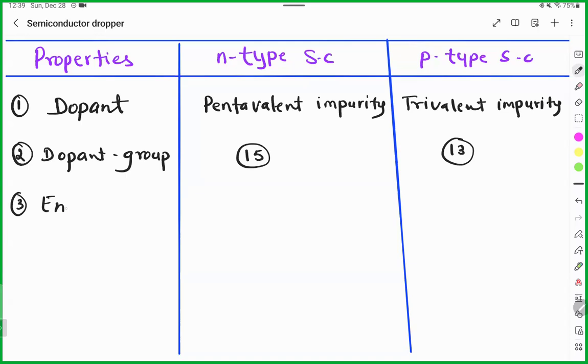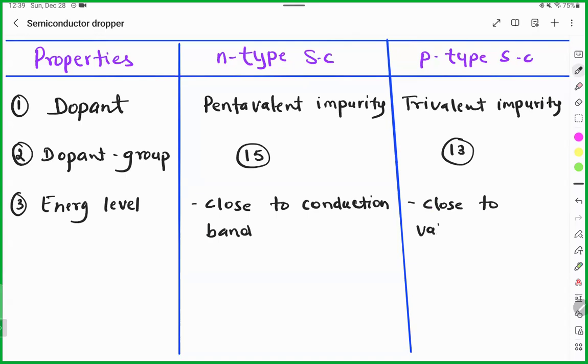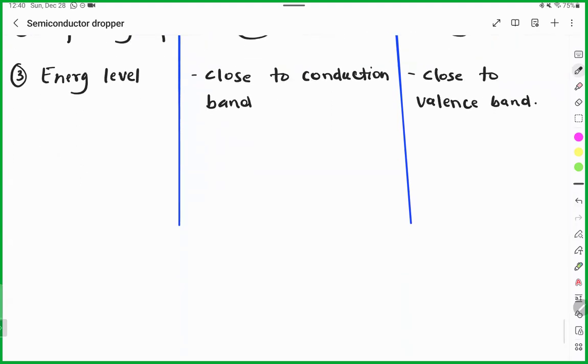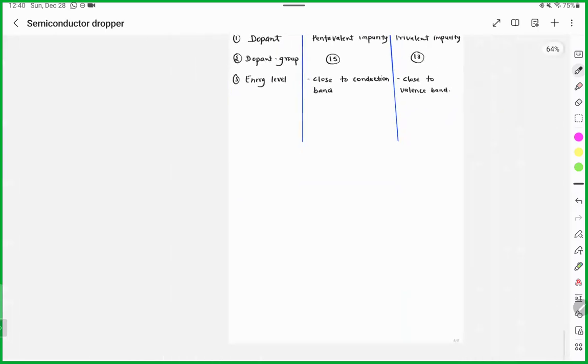Energy level. In N type it will be close to the conduction band, so the electron can easily move toward the conduction band. But here you will see it will be close to the valence band. That's why conductivity is slightly less in the case of P type semiconductor. Okay, I'll draw the diagram because the diagram is also important in this case.